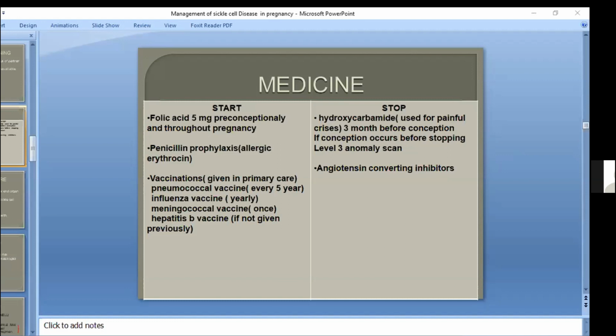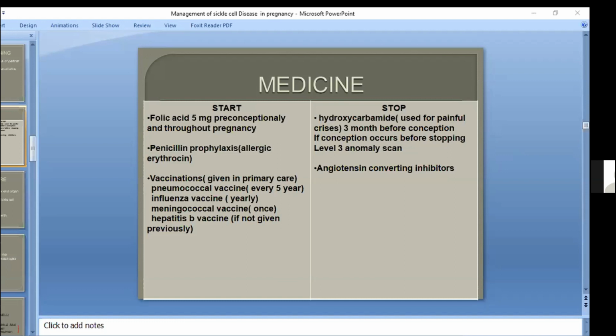Okay. So these were the points for preconceptual counseling. So who will tell me what vaccinations are needed in sickle cell disease?